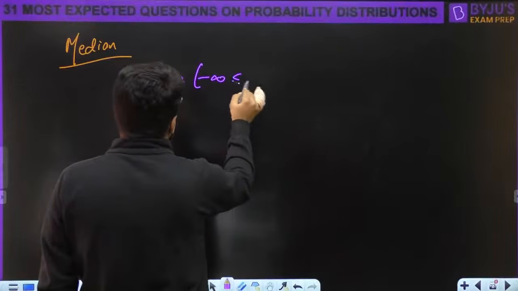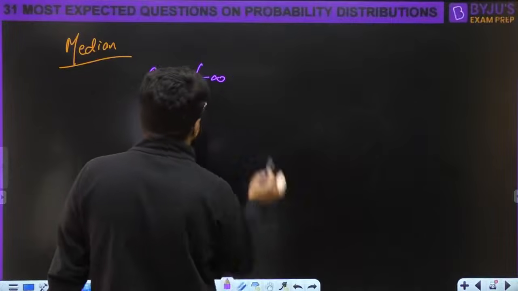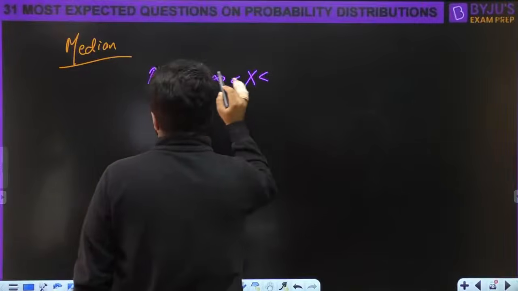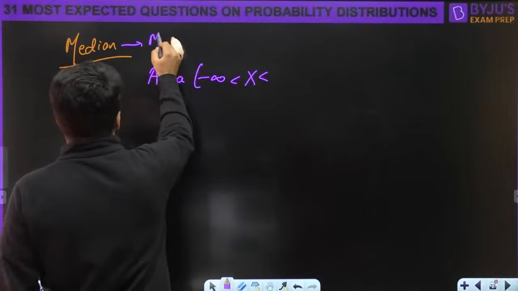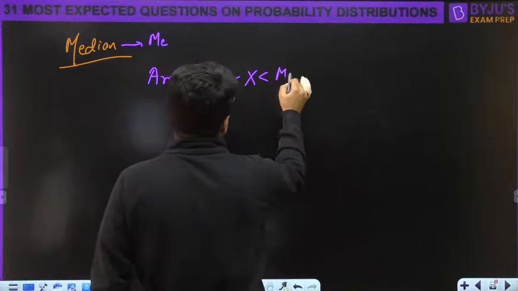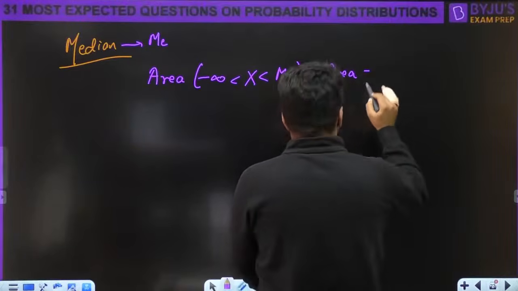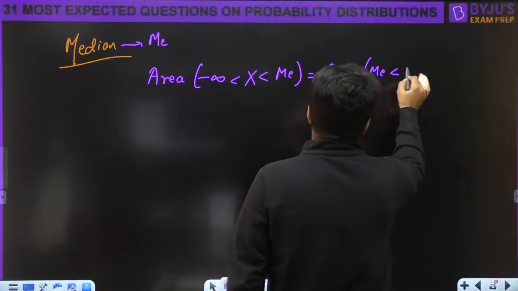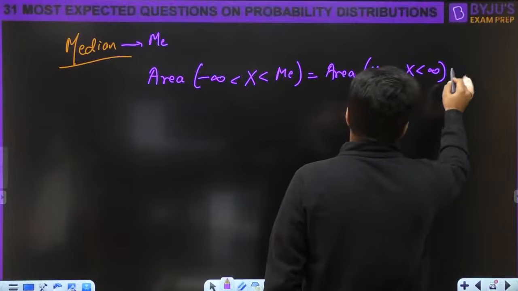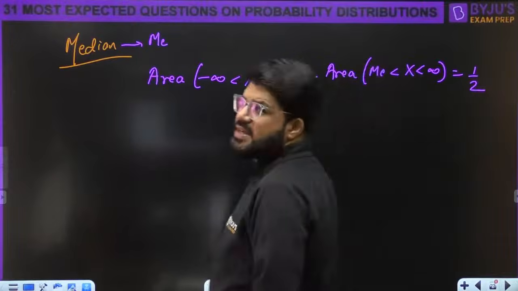Area from minus infinity to median, let's say median is known as ME, and the area from the median to infinity should be 50% each.